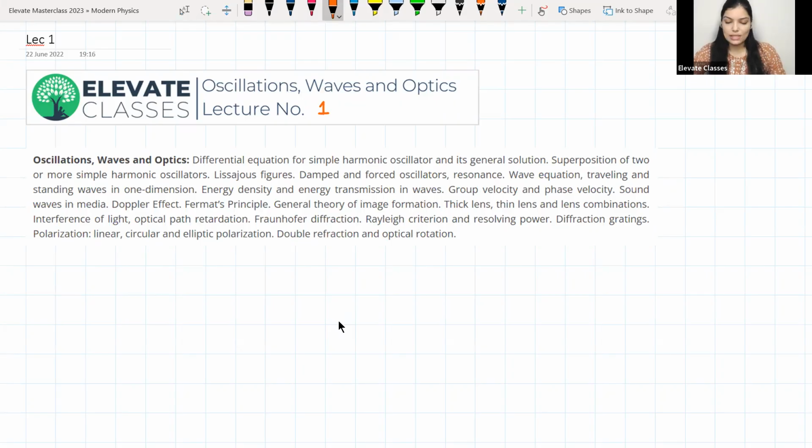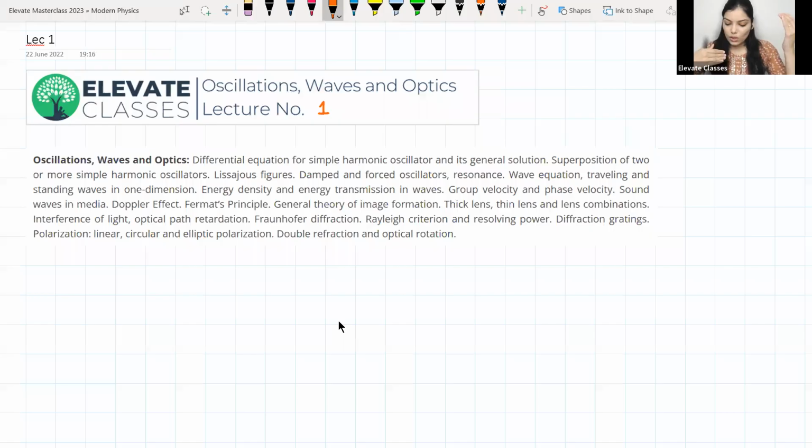Then we will do Lissajous figures. You might have already seen Lissajous figures yourself in your lab. I remember we used to do this experiment on a CRO where we would have two sinusoidal oscillations and send them in perpendicular axes, and then we would form all these different figures based on the phase difference between the two oscillations.